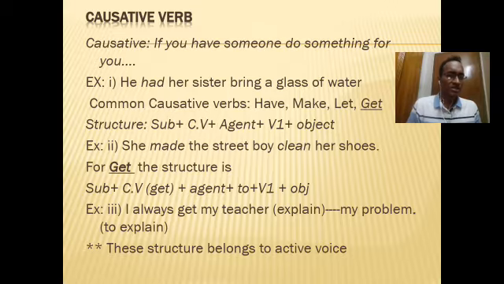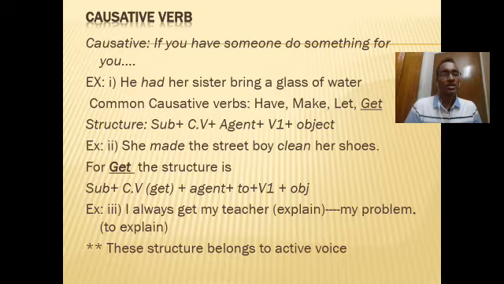So what is the structure of the causative verb? See the first example, and you see the structure, and therefore you will find the affinity. At the beginning we have used the subject. The subject is he, and then the causative verb had. Then the agent. Agent means the doer who is doing the work for the subject or the speaker.